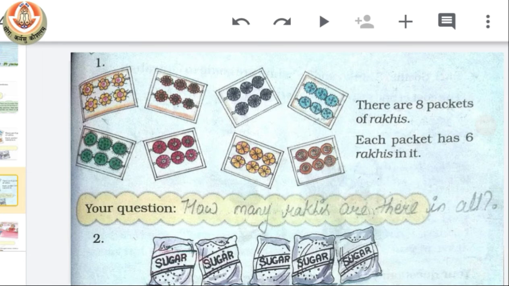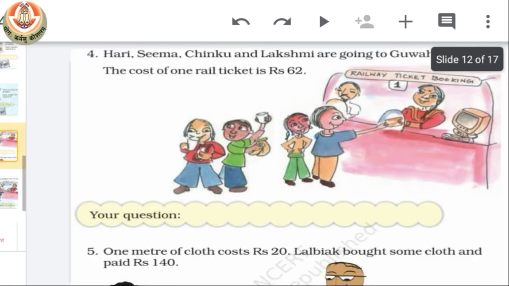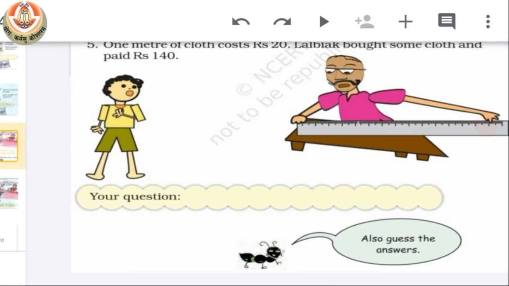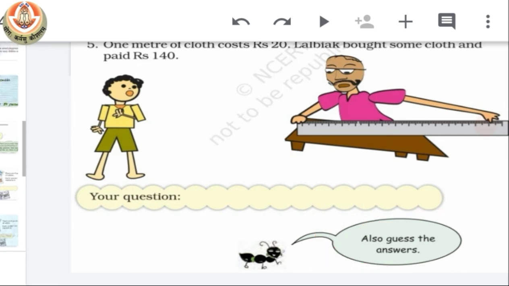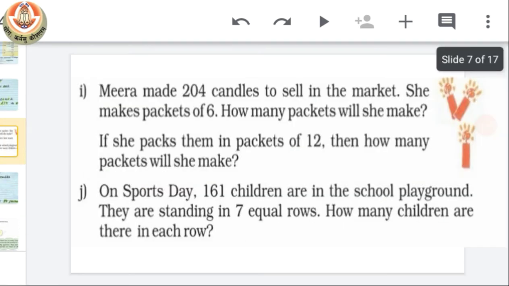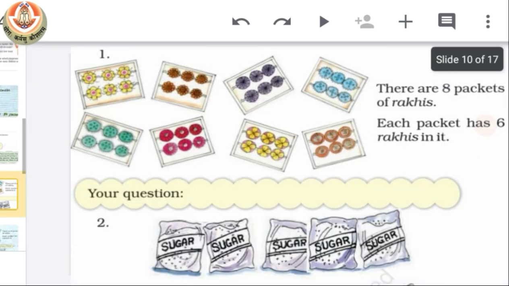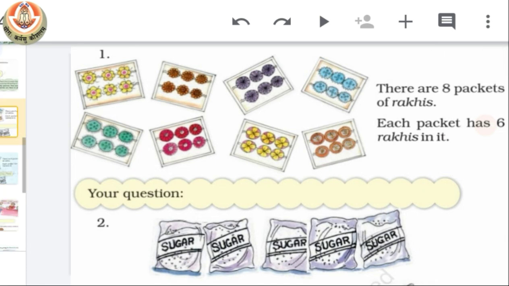Okay. Now see, at the end of this activity, you also have to find its answer. After making your question, you also have to find the answer. Okay. So this portion is your homework. Means you have to find the answer, like the questions of this type which we did in this chapter. Now we will only make questions here.